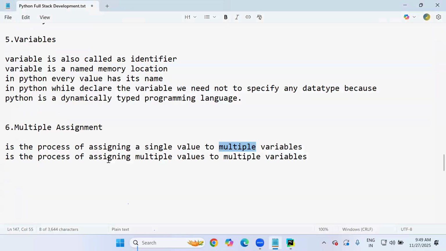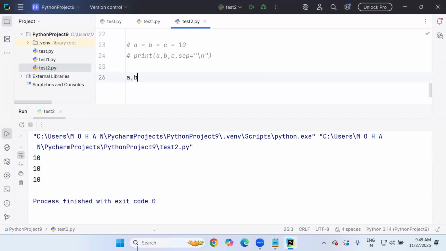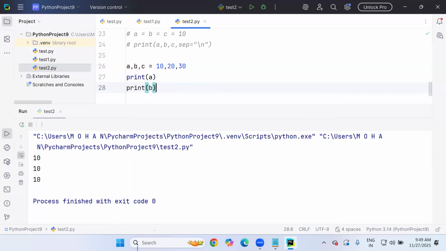But next scenario, I'm explaining assigning multiple values to multiple variables. More values, more variables. Let's see how that works. A, B, C, three variables, with values 10, 20, 30. Equal number of values must be present, sir. On the left-hand side, however many variables you have, on the right-hand side that many values you have to mention, not more or less. Okay. And print A, print B, print C. I'm printing all these values line by line.